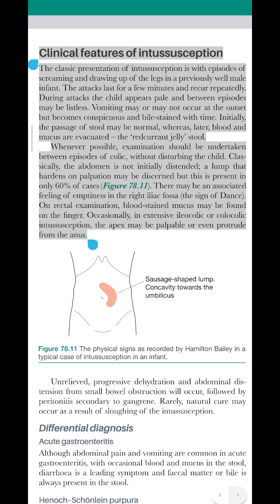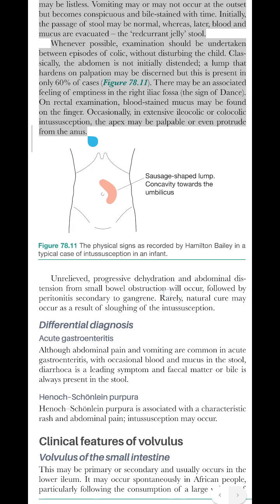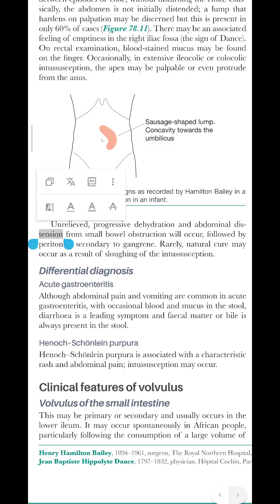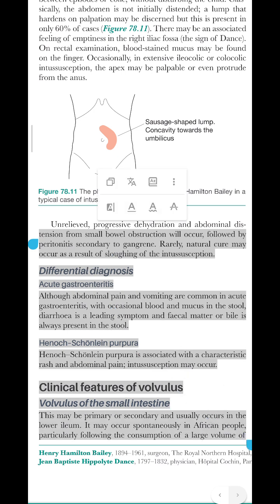Occasionally, in extensive ileocolic or colicolic intussusception, the apex may be palpable or even protrude from the anus. Unrelieved, progressive dehydration and abdominal distension from small bowel obstruction will occur, followed by peritonitis secondary to gangrene. Rarely, natural cure may occur as a result of sloughing of the intussusception.